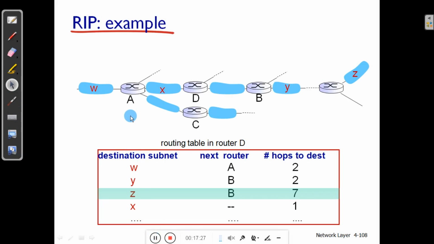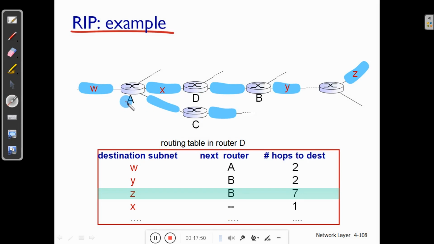Here you can see an example of a routing table constructed by the RIP protocol. Consider the routing table in router D. To reach destination subnet W, it has to go through A, and it is 2 hops away.